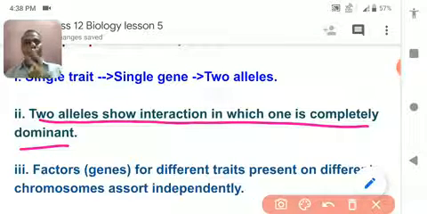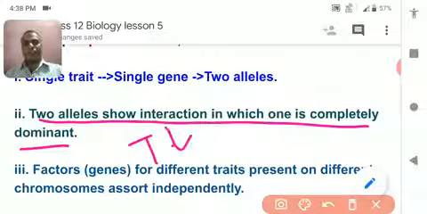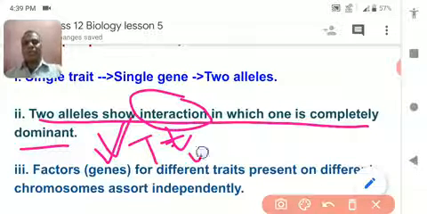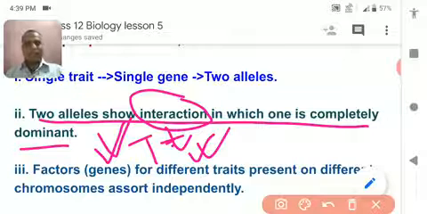Second, two alleles show interaction in which one is completely dominant. Suppose there are two dissimilar alleles, capital T and small t. They will show interaction. One will show the dominant character and the other will show the recessive character.